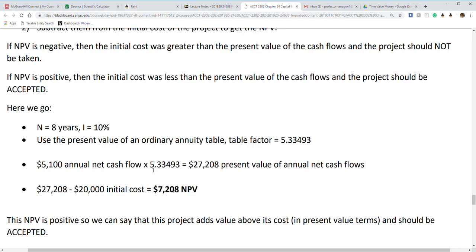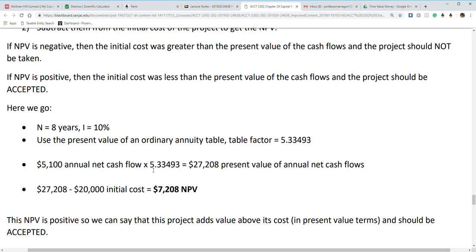But so, 5,100 is its cash flow. Times it by our rate, we find out that the present value based on the cash flows is 27,208. So if its initial cost is 20 grand, we subtract that from our cash flows, and we find out that it's 7,208 in net present value.